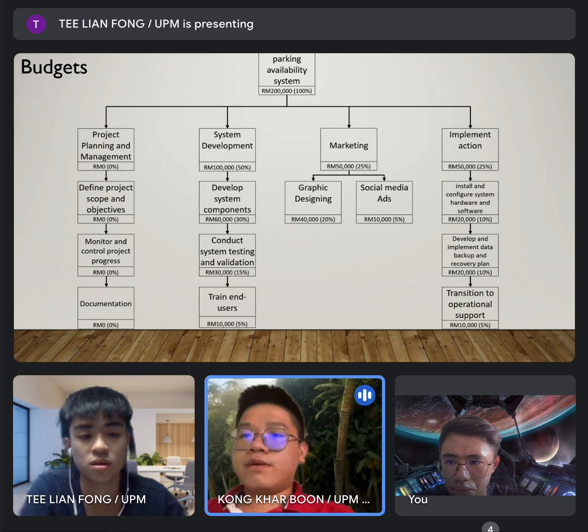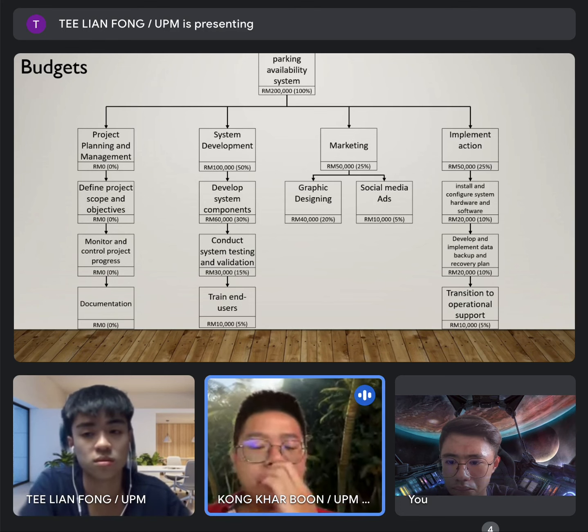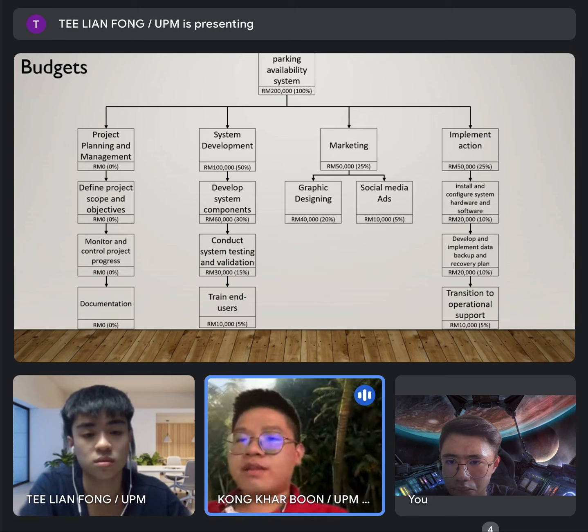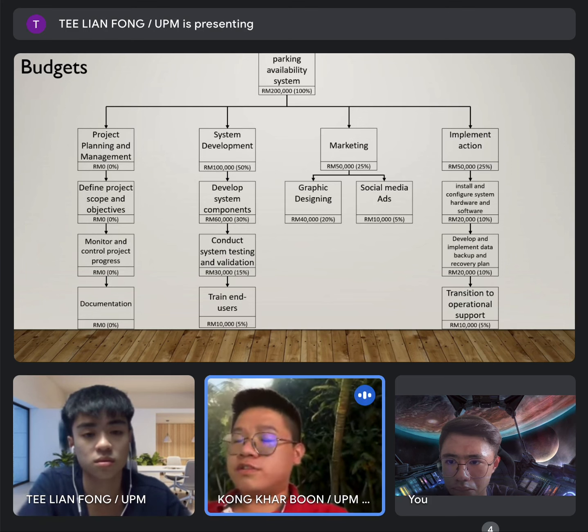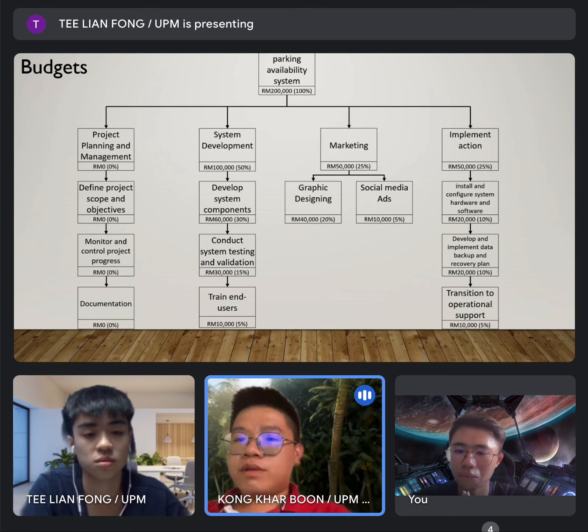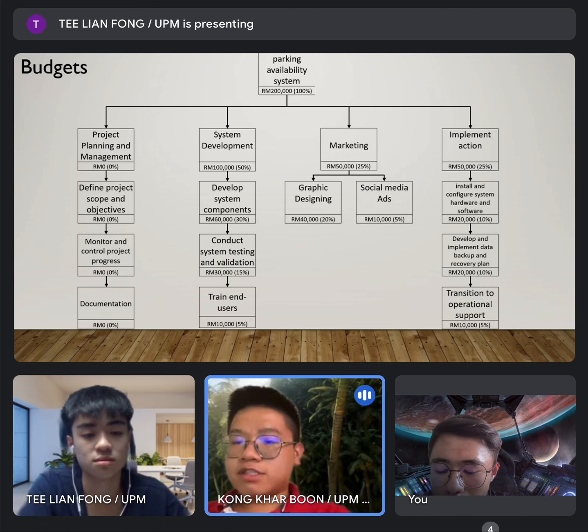And for the system development, we put 100,000 ringgit, which is 50% of the whole budget for the project. In more detail, inside the system development, we have develop system components with a 60,000 ringgit budget, and also conduct system testing and validation, which has a 30,000 budget.